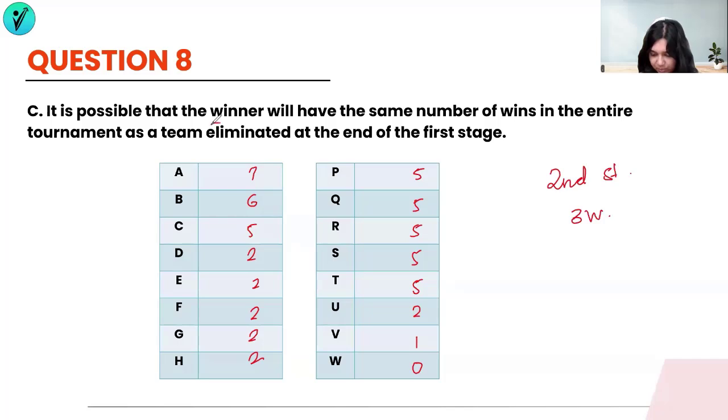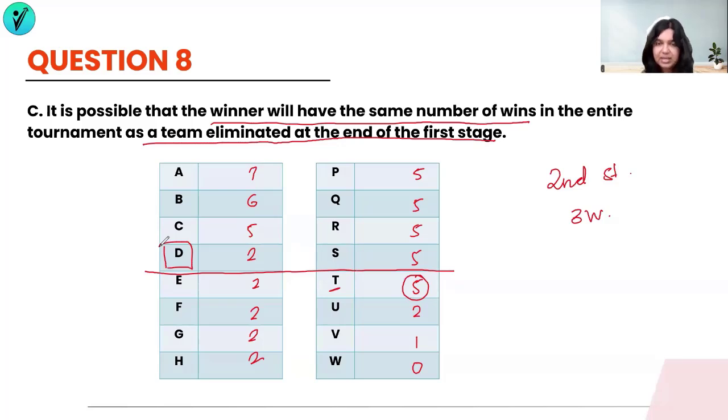It is possible that the winner will have the same number of wins in the entire tournament as a team eliminated at the end of the first stage. Who is eliminated at the end of the first stage? So I have T eliminated at 5. Can D be the winner and be at the same number of wins? D will have a score of 2 here and a score of 3 in the second stage. So D would have won the tournament with 5 wins.